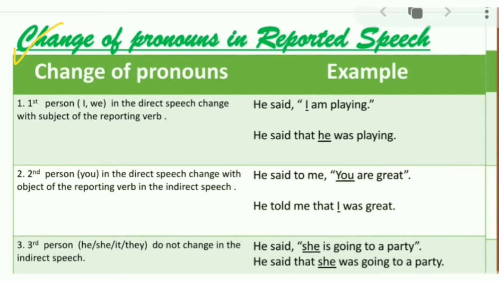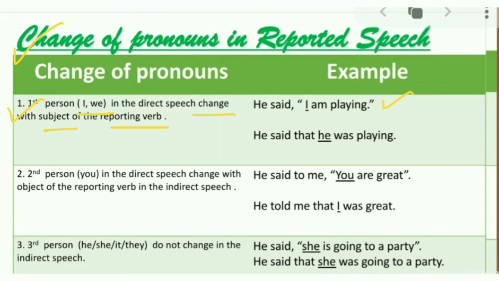Only personal pronoun is used in this. And I have already taught you about personal pronoun in detail in the previous video, subject-verb agreement. Let's see first person. First person I and we in the direct speech change with the subject of the reporting verb. Let's see the example.